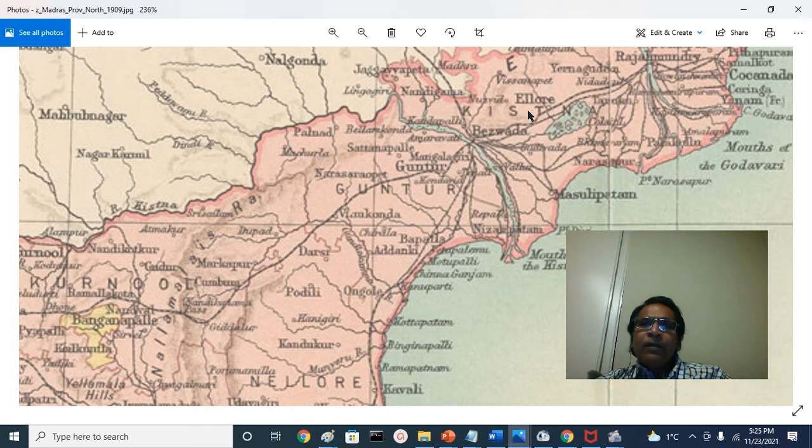And you see Eluru, that is the headquarters for West Godavari. There used to be a very big lake at that time. Now humans have taken over and drained all this area. This is the very big lake, Kolleru Lake.